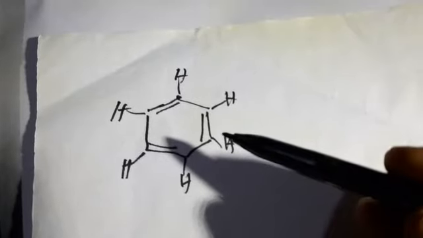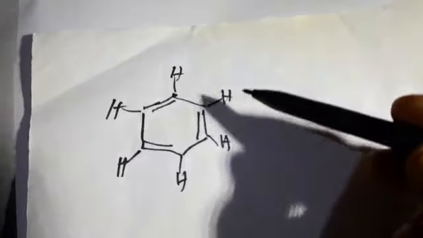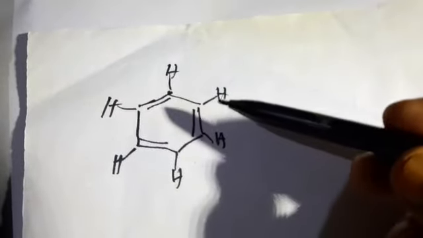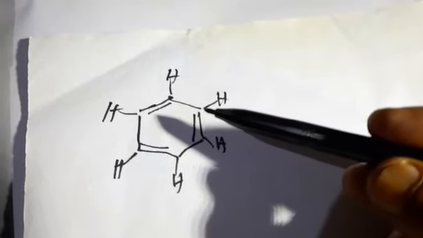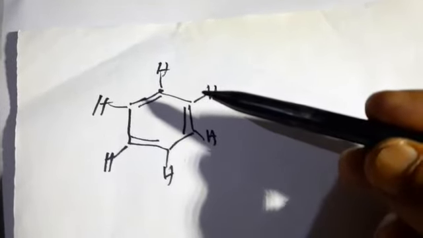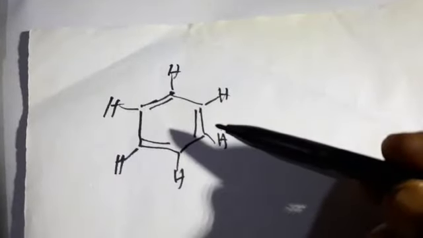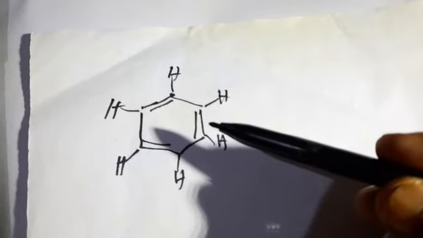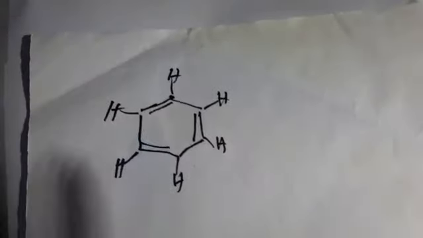An electrophile having a positive charge would replace hydrogen from any of these carbon atoms and bond itself to the carbon atom of the benzene, and hydrogen will be replaced. These are called electrophilic substitution reactions, meaning reactions by an electron-loving species or any species having a positive charge.